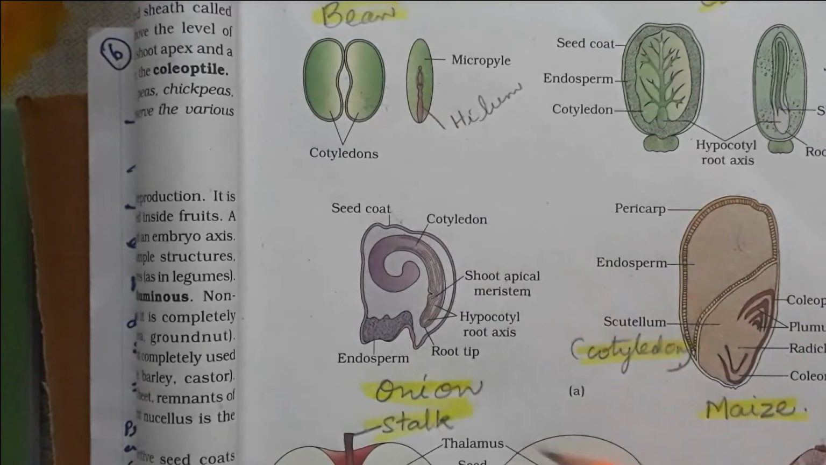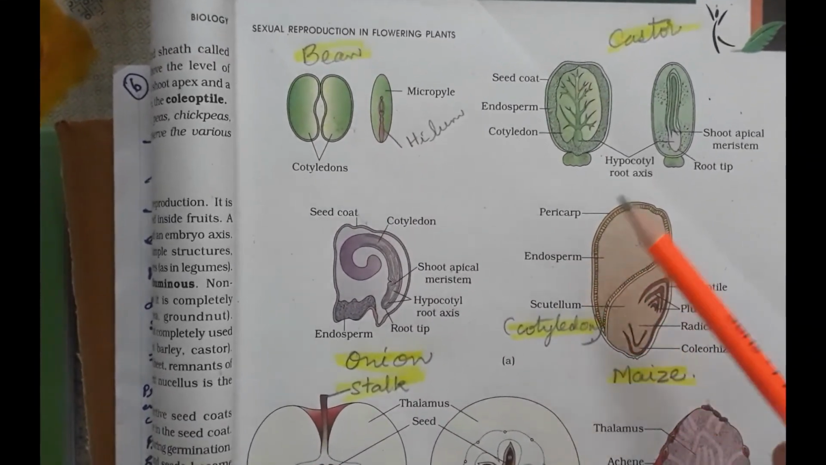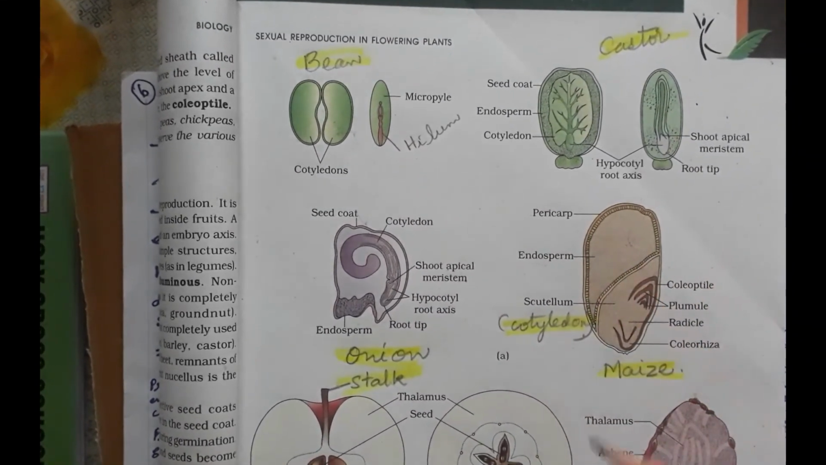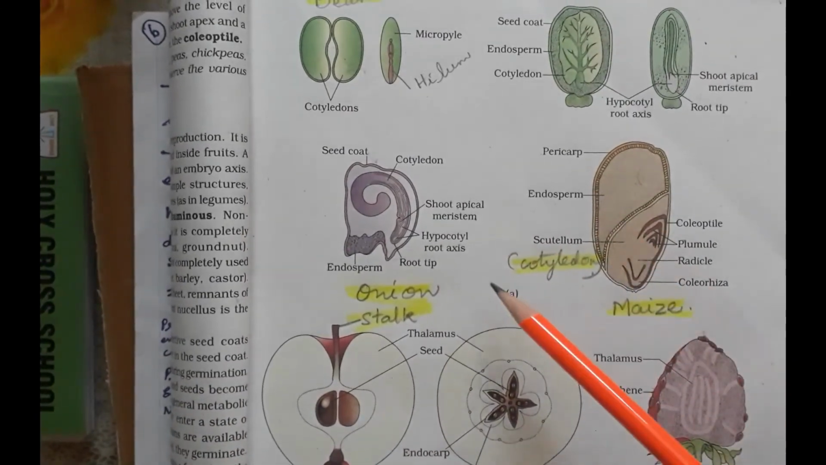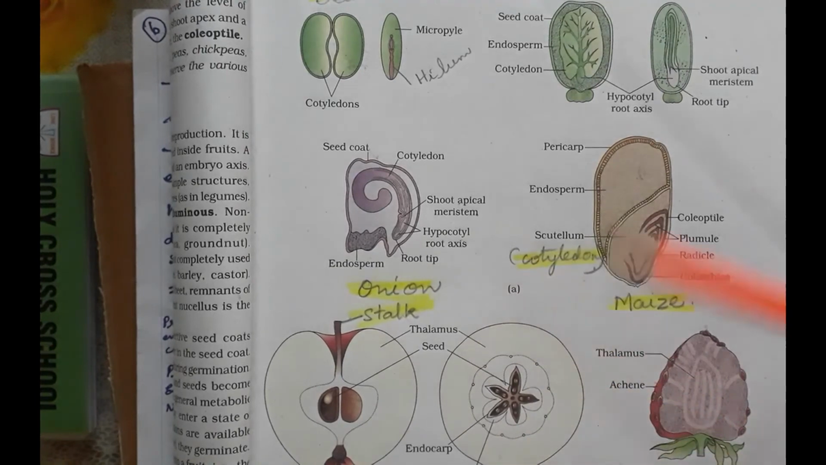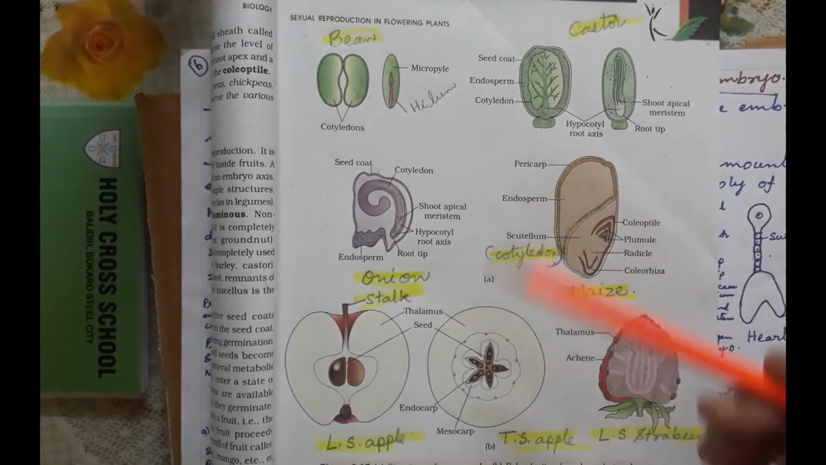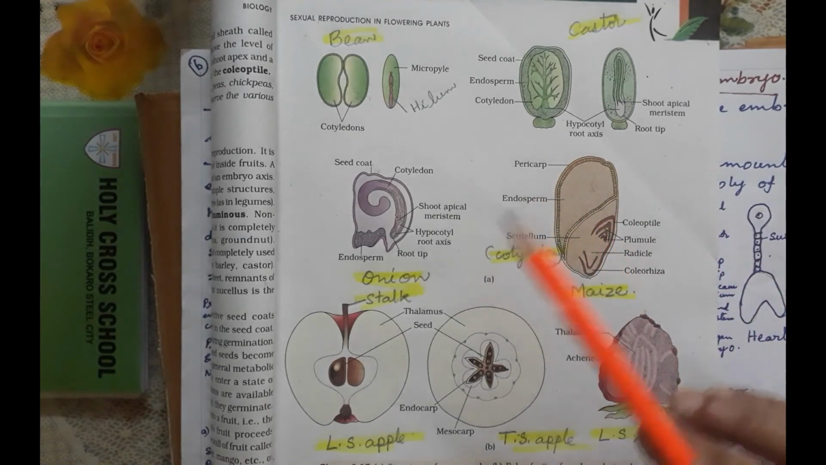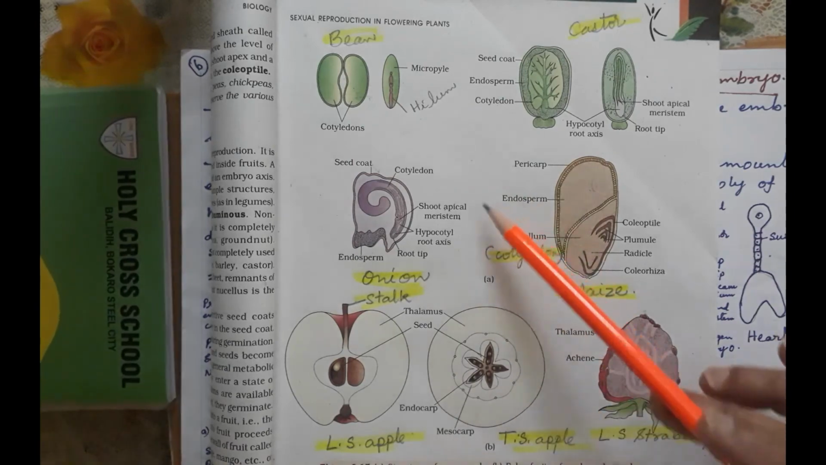So whatever we have learned till now: albuminous or non-albuminous seeds, testa, tegmen structures and all these. Tomorrow we will learn about what true fruits and false fruits are. After fertilization, what is formed into the fruit? Sometimes parts other than the ovary also turn into fruit. That we will learn tomorrow in another video.